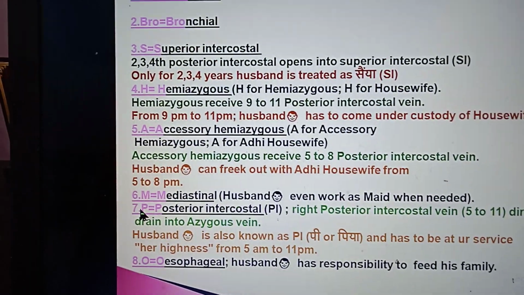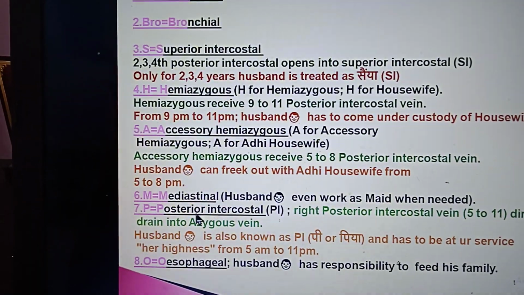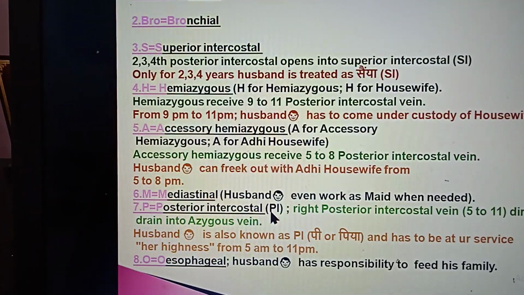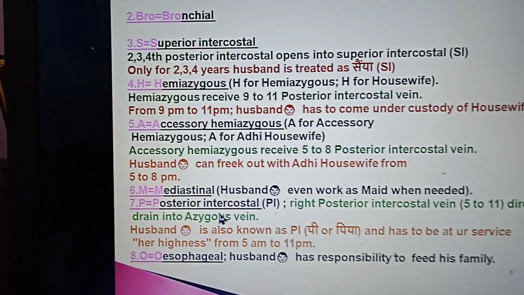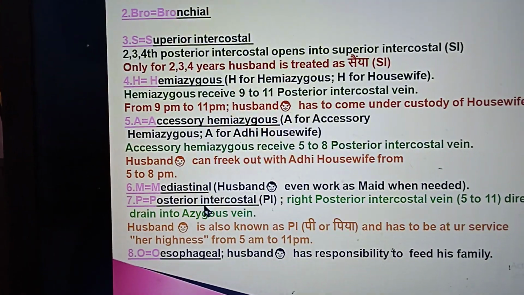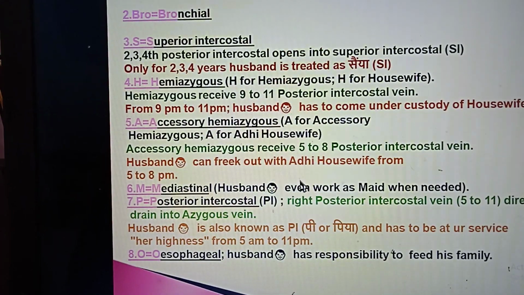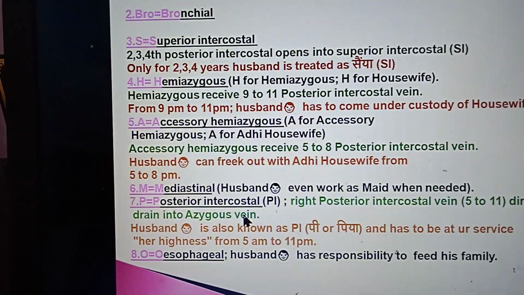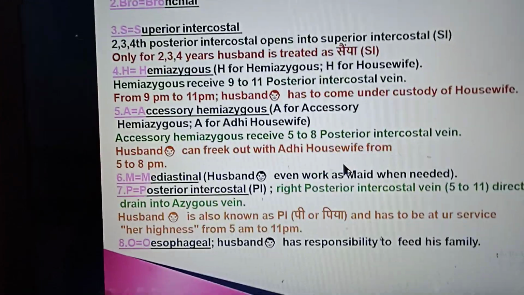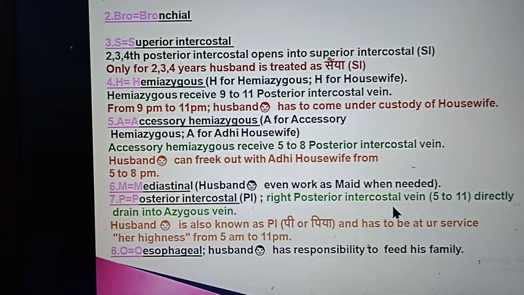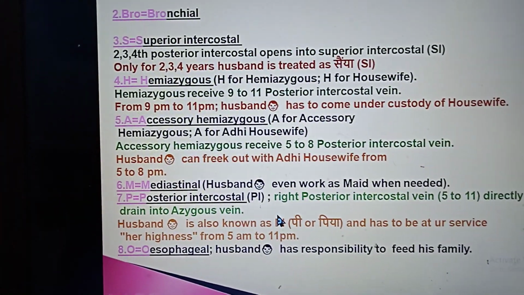P: posterior intercostal, PI. The azygous vein drains the posterior intercostal veins directly on the right side and indirectly on the left side. The right posterior intercostal veins 5 to 11 drain directly into the azygous vein.